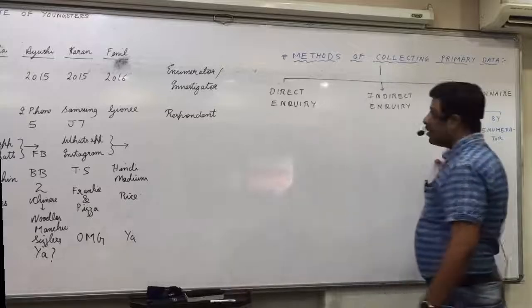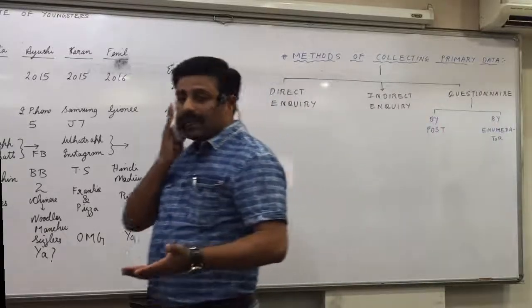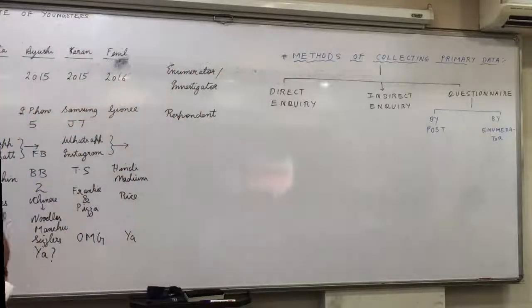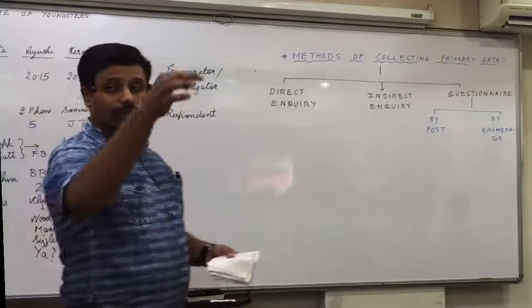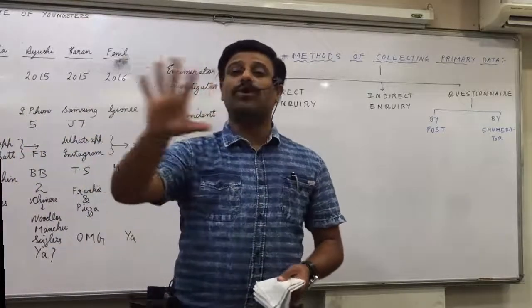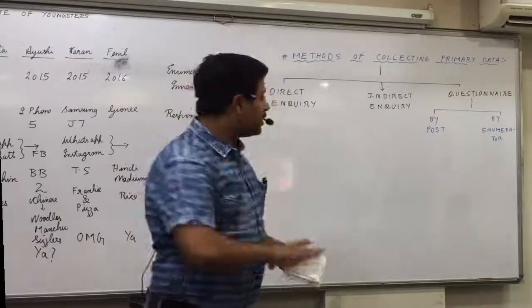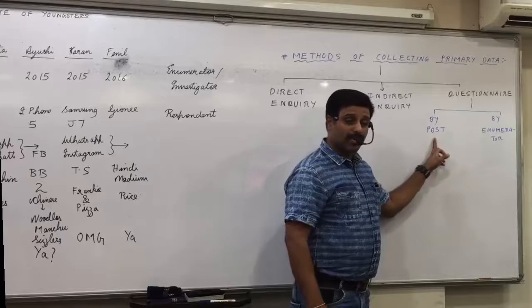What we do in post is, the questionnaire is posted by mail to thousands and lakhs of people. And we give them some incentive, that the first 500 entries will get consolation prizes. We give such incentives so that they submit the questionnaire fast to us. We send the questionnaire along with an envelope because no one will spend their money on envelope and stamps to send it back. So you send a blank stamped envelope in which they put the questionnaire and send it back, and their expenses won't be involved. So this method of collecting the information is by post.